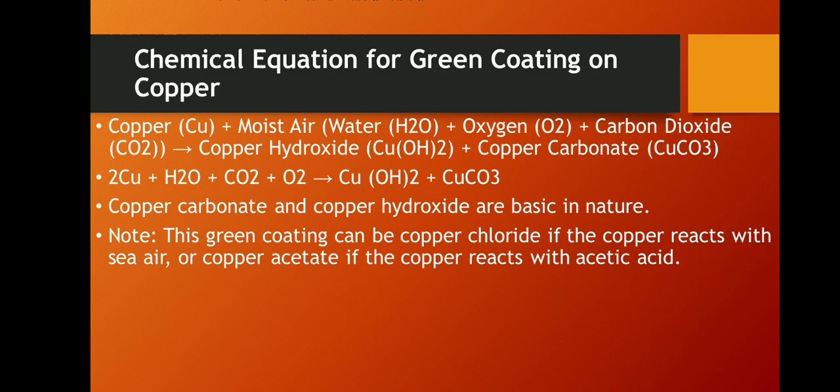This green compound is a mixture of copper hydroxide and copper carbonate, which are formed due to the reaction of moisture present in the air with copper. Got it? So this is the way it reacts with copper.